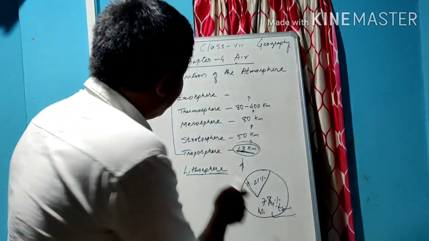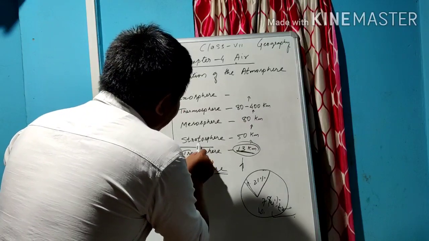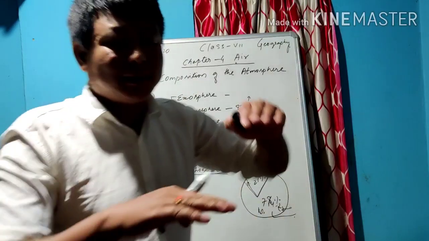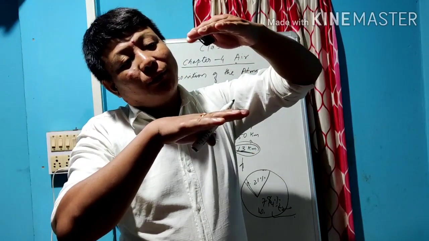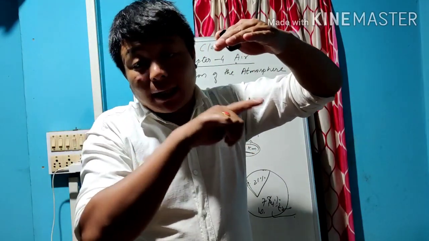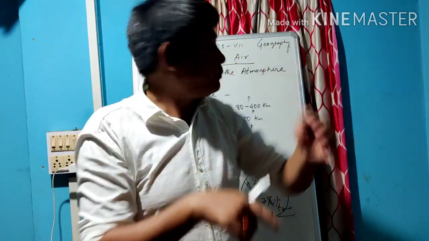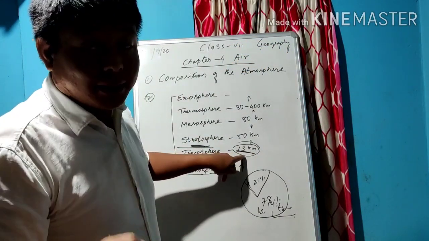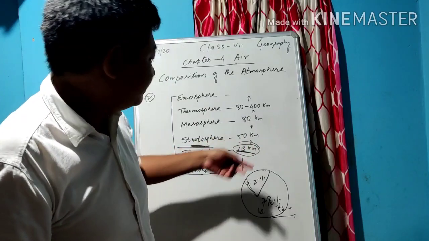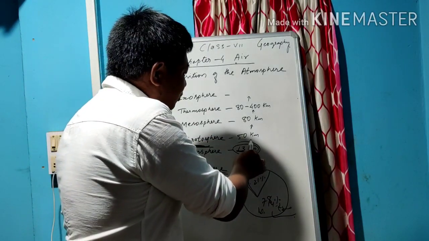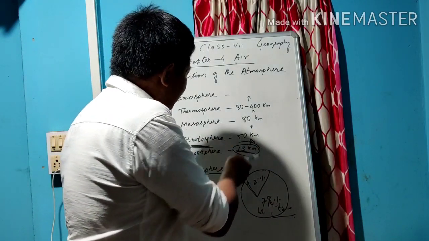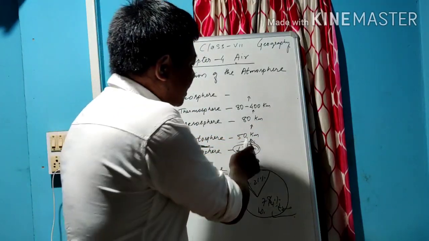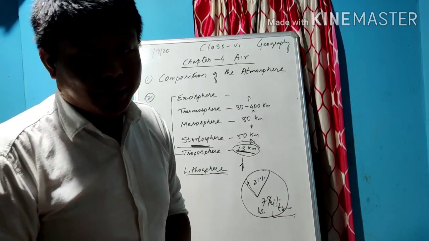Where the troposphere and stratosphere meet is known as the tropopause. That means after one layer another layer will be there, but between them there is a line, known as the tropopause. So the troposphere extends 13 kilometers from the land. Again, when we go to the next level, higher than that, that is the stratosphere, which is up to 50 kilometers.